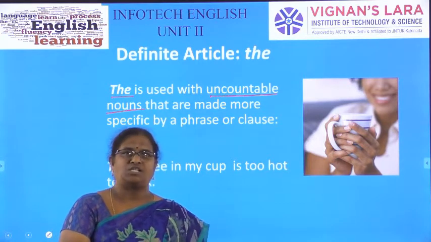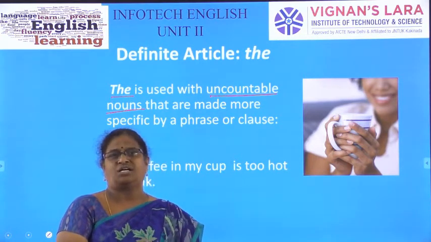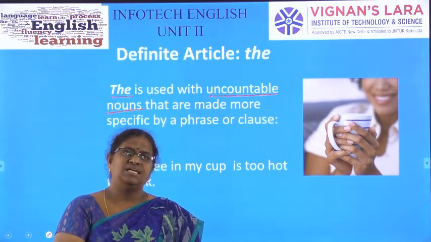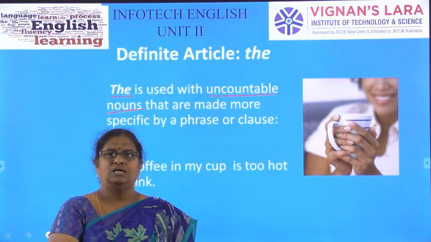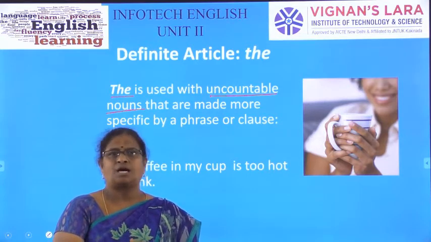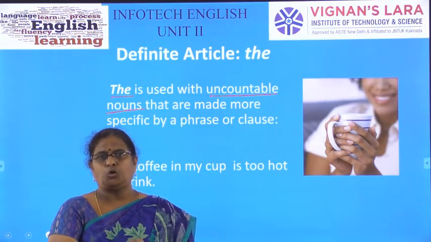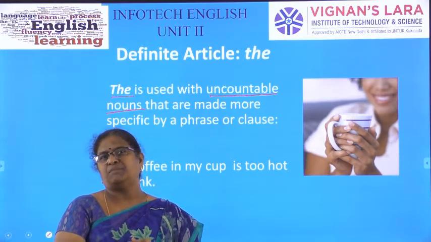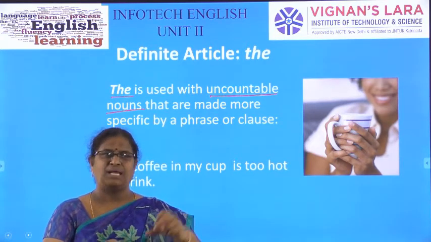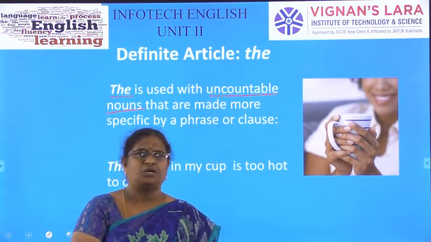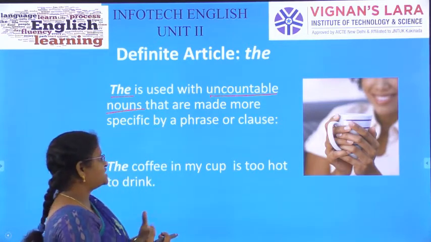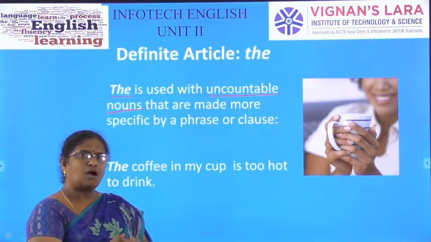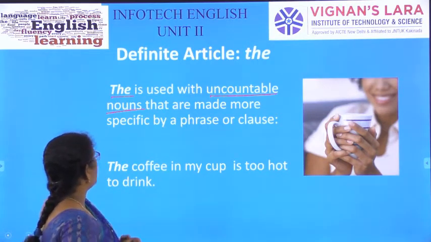A glass of water, a bottle of water, a packet of water is countable. Milk, uncountable. 2 liters of milk, 2 packets of milk, 2 glasses of milk becomes countable. Like that, by using a phrase we can make the uncountables countable. When the uncountables become countable, we can use the article the.